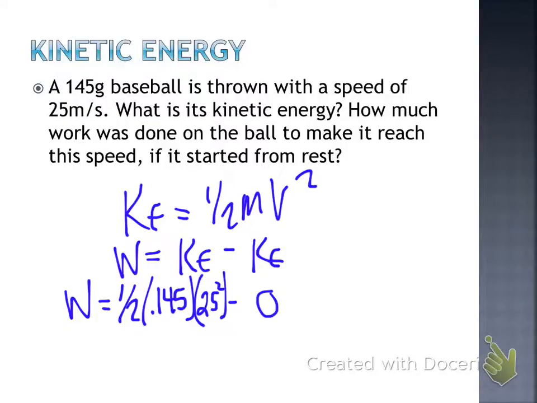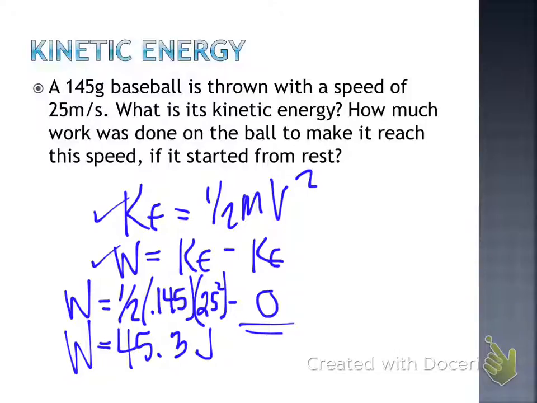Okay, so we know kinetic energy is 1/2 mv squared. Work is equal to the change in kinetic energy. If we know our initial kinetic energy was 0 because it started from rest, what does that mean our final work is equal to? Good. 45.3. What are our units here? Joules.